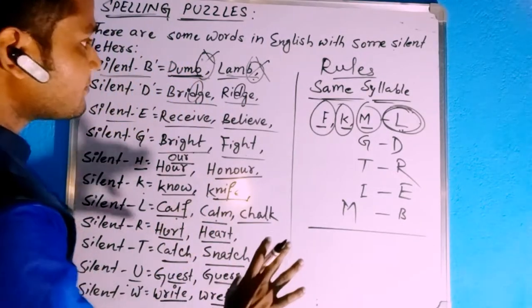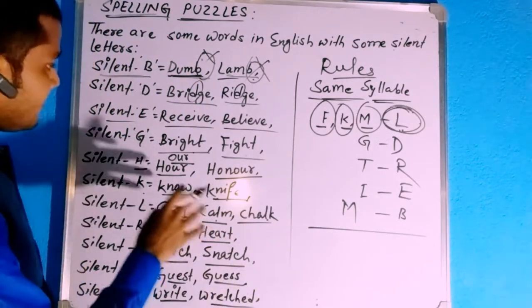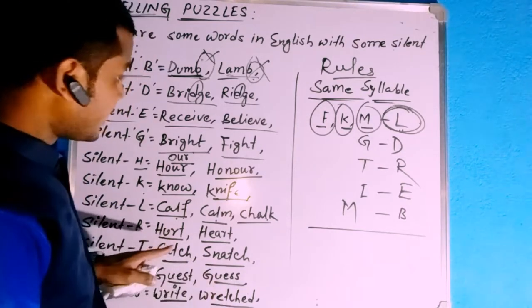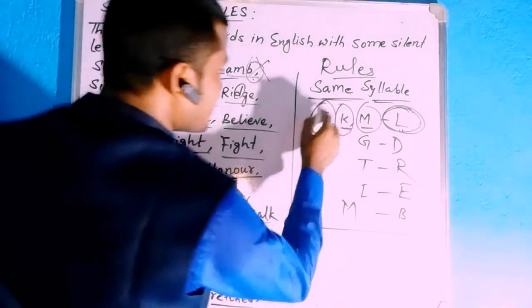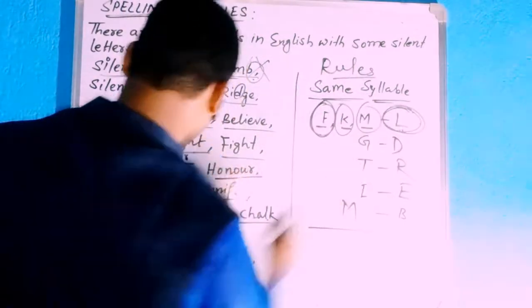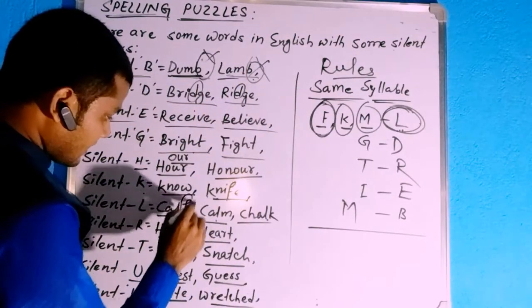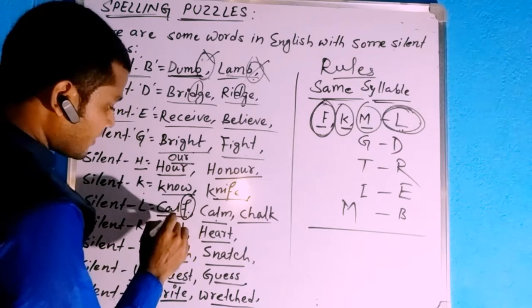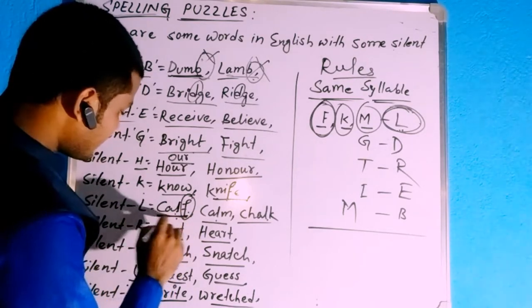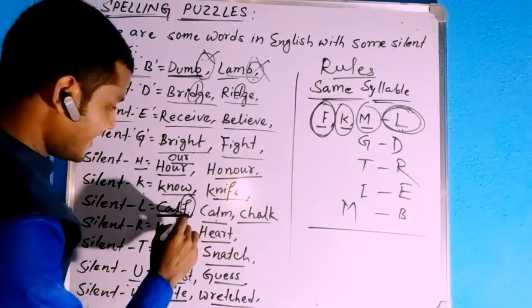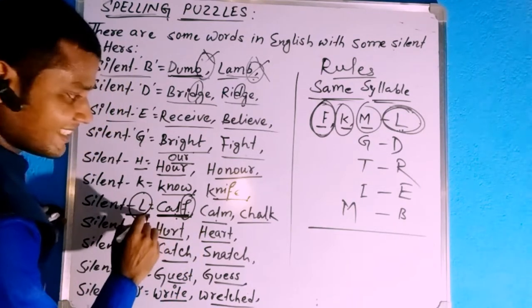Examples we have here. Before L, F came, you see. Which letter is before it? L, so it is calf. L is silent.